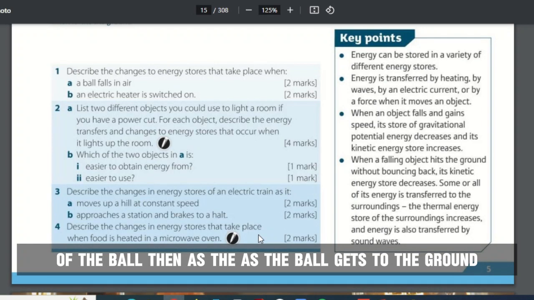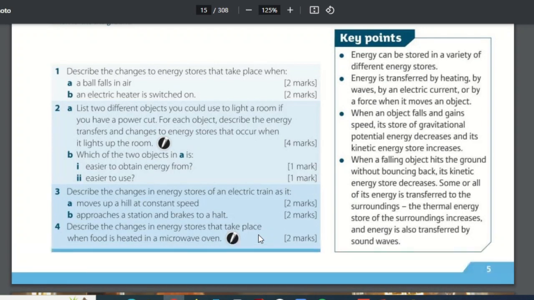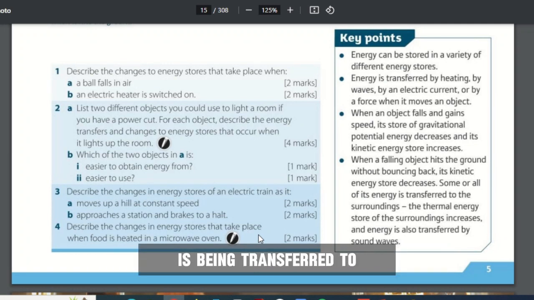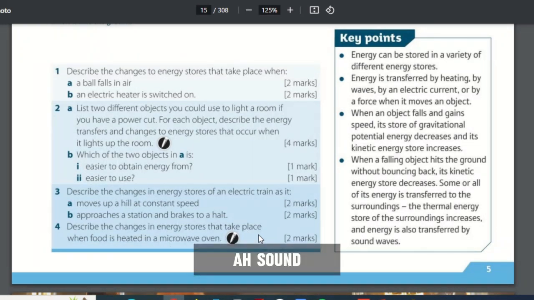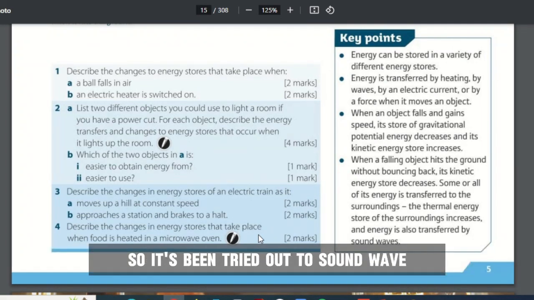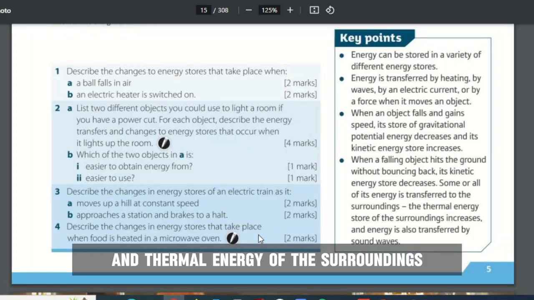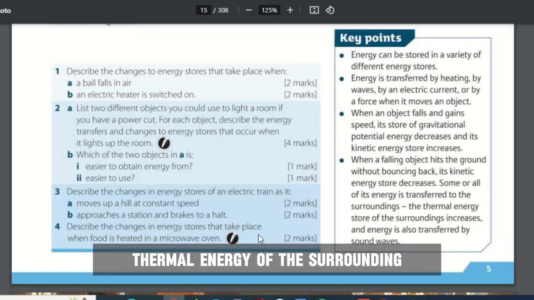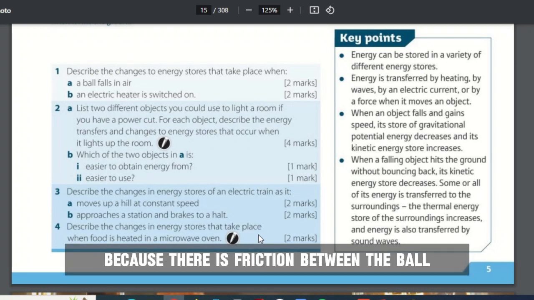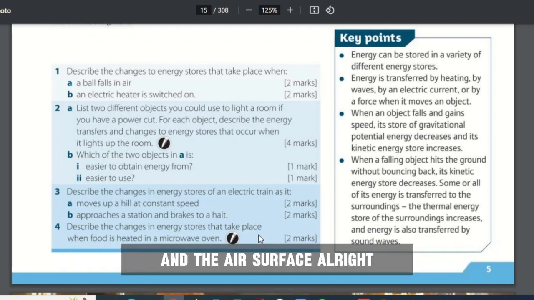Then as the ball gets to the ground, the kinetic energy store of the ball is being transferred to sound, which is, of course, when the ball gets to the ground, it produces sound. So it's being transferred to sound wave and thermal energy of the surroundings. So it produces a level of heat because there is friction between the ball and the Earth's surface.